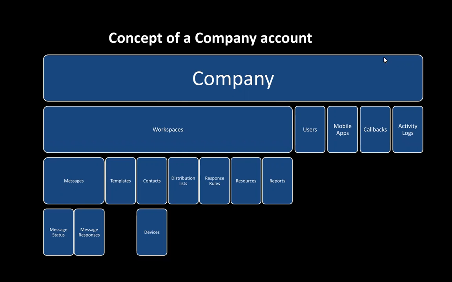Devices are listed in the contacts, and they are mainly applicable for push messages. So whenever you are sending out push messages, you need to add the device token, and that is added against the contact within the Whispir platform. So once you send out a push notification to a contact, the push notification is triggered to the registered device, and the end recipient will receive the push notification on his mobile handset.